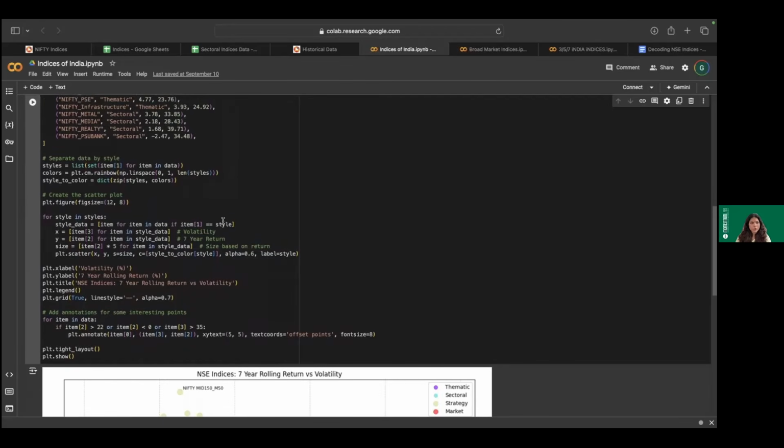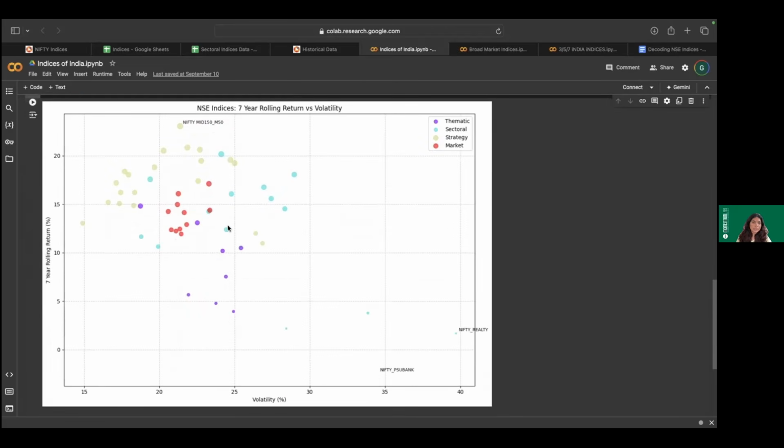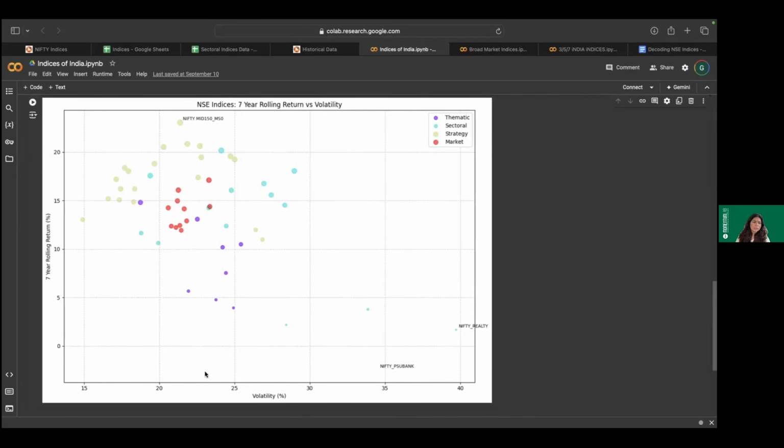What you can do is play with different time periods and different indicators that are available, and you will see how different indices perform on a risk-reward canvas. So in this particular canvas, let's just say we divide the canvas into 4 quadrants. The first quadrant is where the return is low and the risk is also low. In the second quadrant, we have lower risk or lower volatility and high returns.